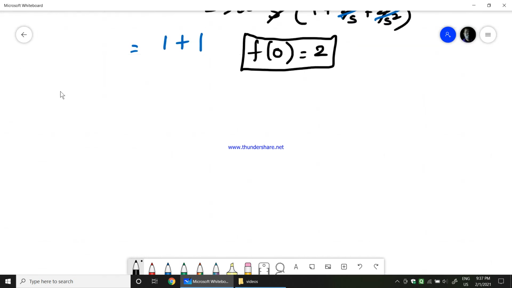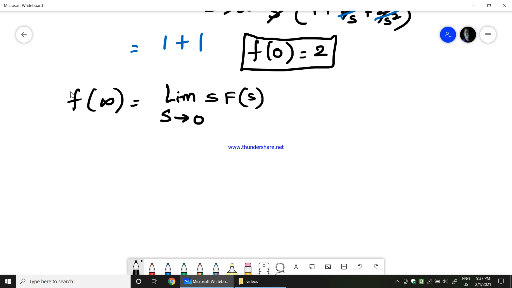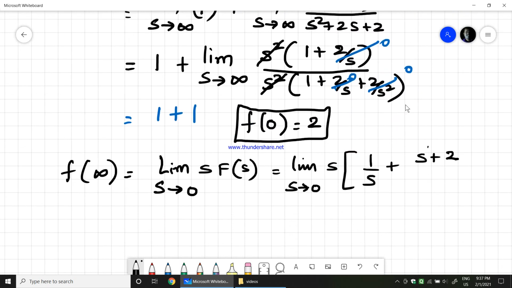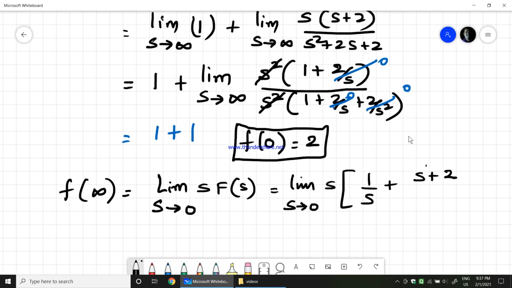Now let us see what the final value f of infinity is. So f of infinity would be equal to limit, we need not take the time domain, we are taking the s domain, s tends to 0 s into F of s, which is equal to limit s tends to 0 s into 1 by s plus s plus 2 divided by s square plus 2s plus 2.